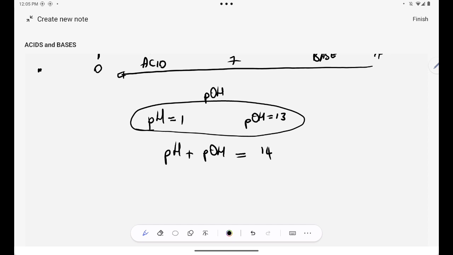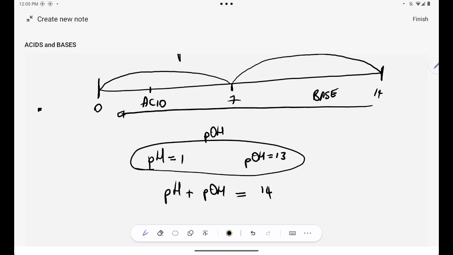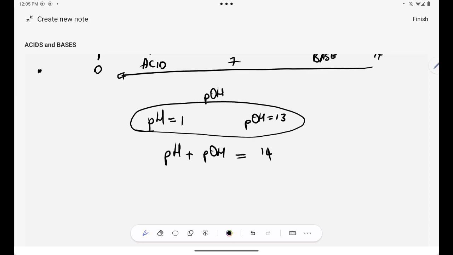Because as long as you have an acid, it will produce a higher concentration of hydronium ions. It doesn't mean that the solution does not have hydroxide ions. As long as your pH is not equal to 0, there is a small number of hydroxide ions in your solution. As long as your pH is not equal to 14, there is a small amount of hydronium ions in your solution. Are you together? So for now, guys, just know that we use pH to measure the acidity and alkalinity of a substance.